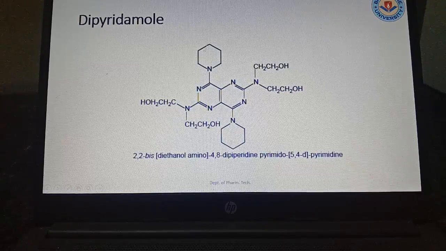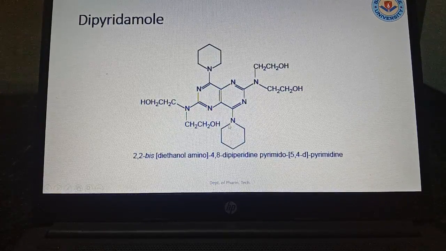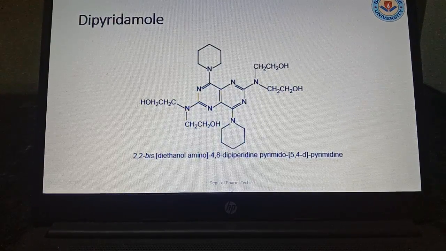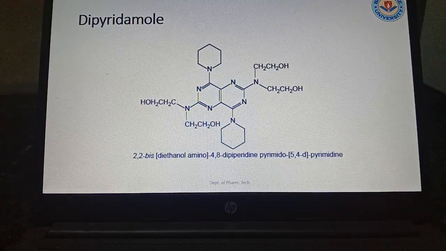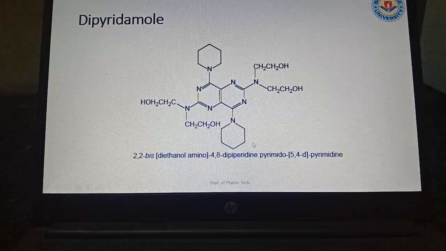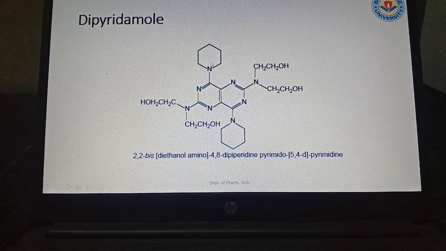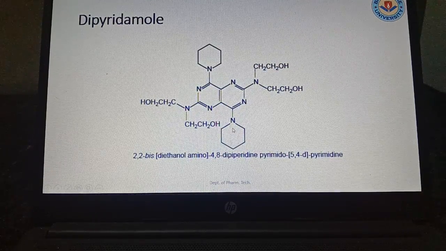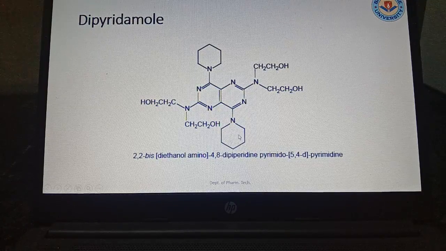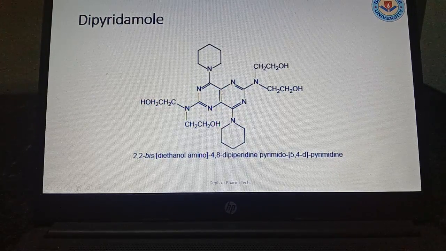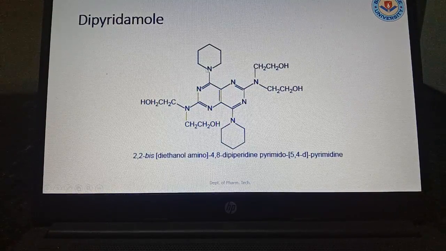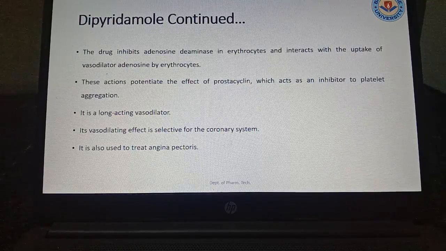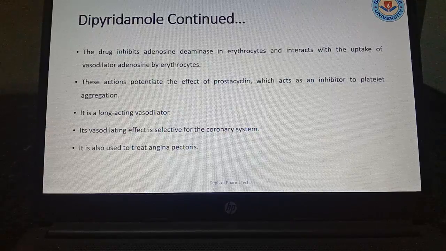Now dipyridamole, that means 2 pyridine groups are there. You can see one pyridine group and another pyridine group. It is named 2,6-bis(diethanolamino)-4,8-dipiperidinopyrimido[5,4-d]pyrimidine. Pyrimidine group is there. Here the piperidine ring is there, a 6-membered saturated ring. The piperidine ring is present, and the pyrimidine rings are there.